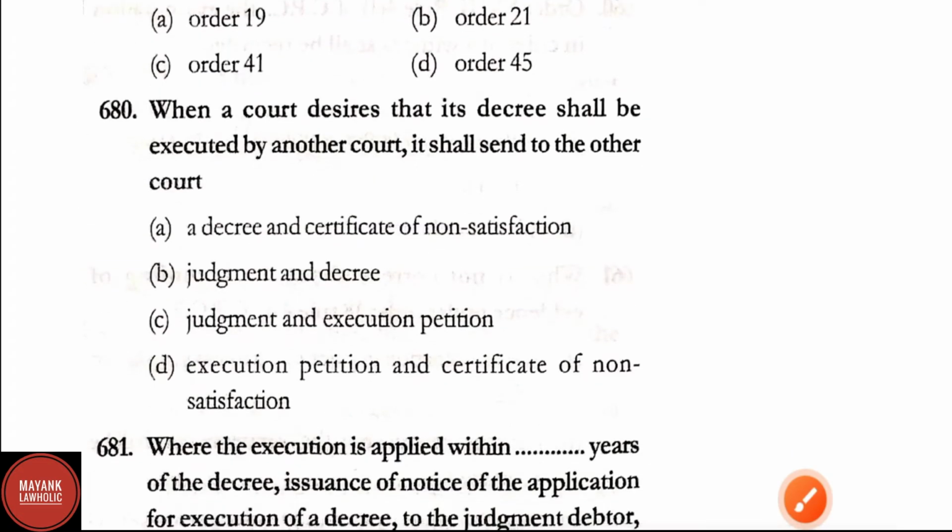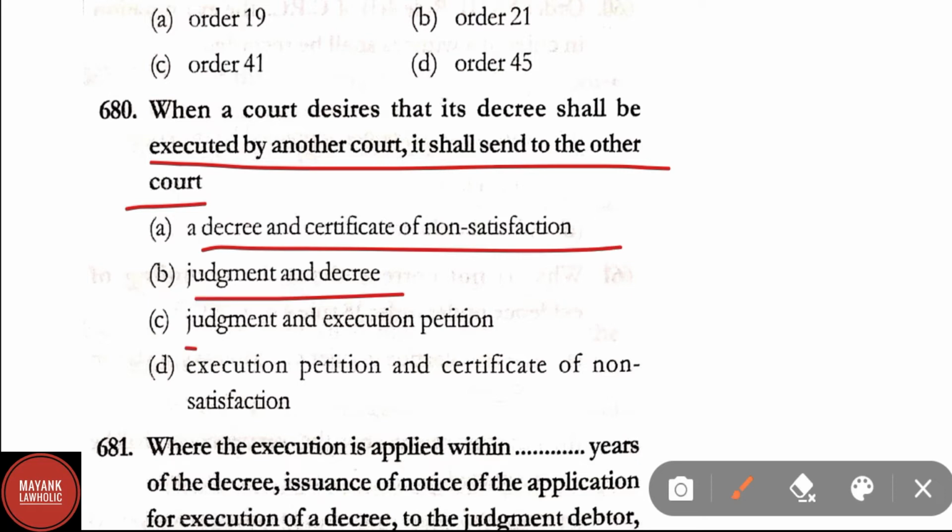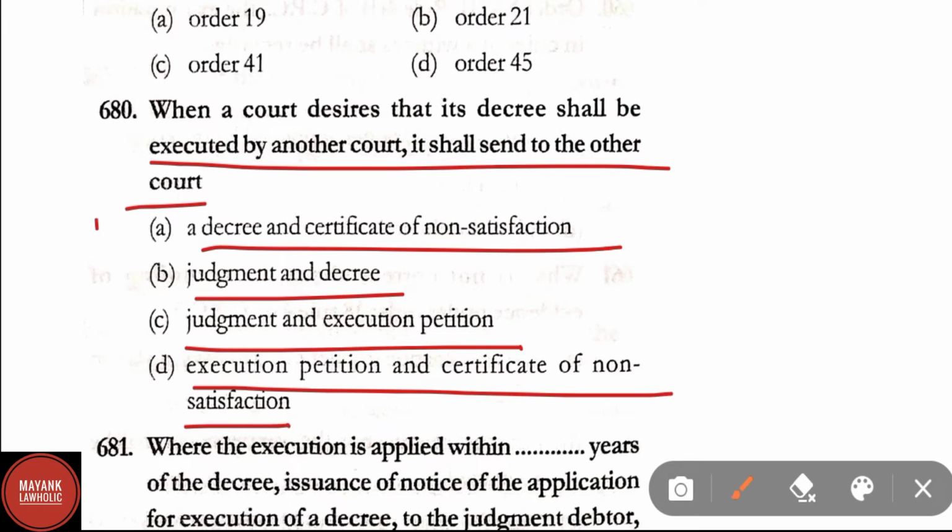Question number 680. When a court desires that its decree shall be executed by another court, it shall send to the other court a decree and certificate of non-satisfaction, judgment and decree, judgment and execution petition, or execution petition and certificate of non-satisfaction. Correct answer here is option A, that is a decree and a certificate of non-satisfaction.